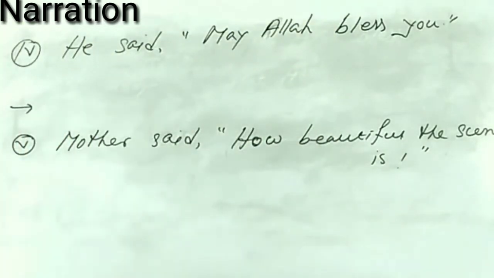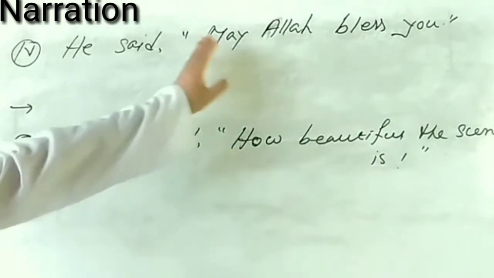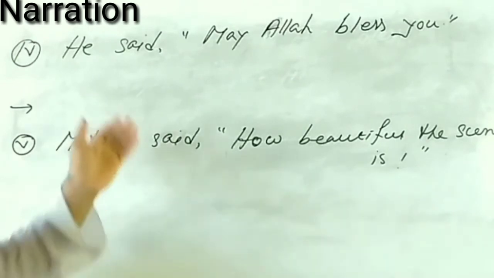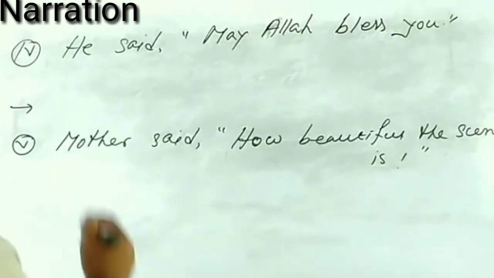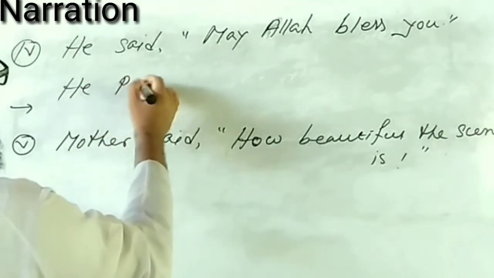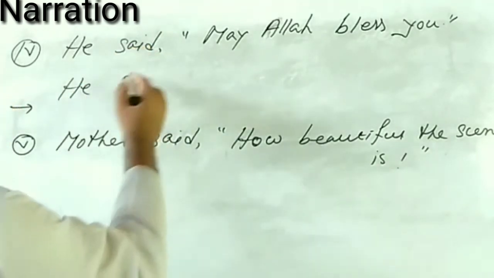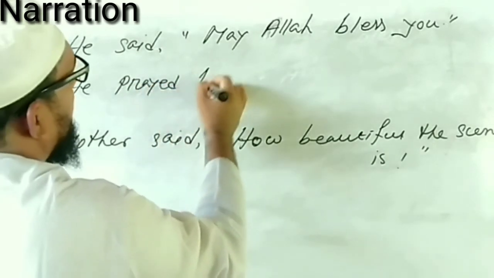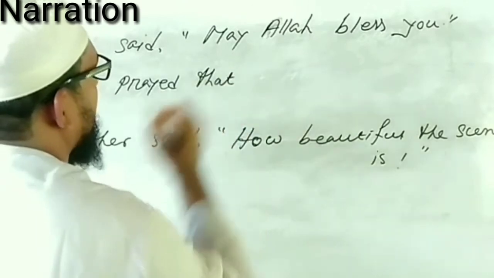So number 4, here the reported speech is written in optative sentence. So we have to follow the rule of optative sentence in changing the reporting verb. He prayed. Instead of said, we have to use prayed. We have to root out the inverted comma with that.